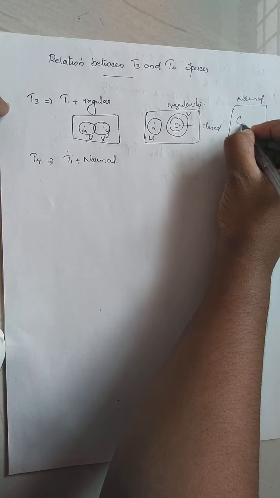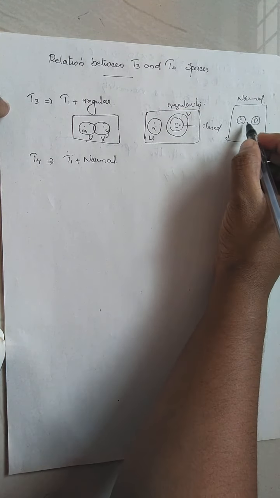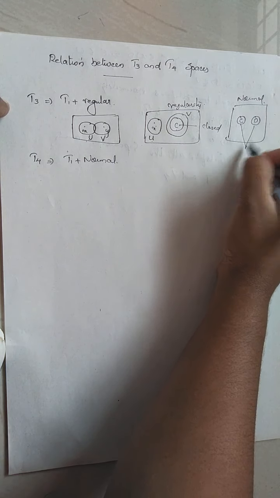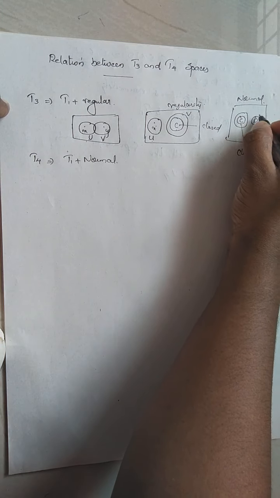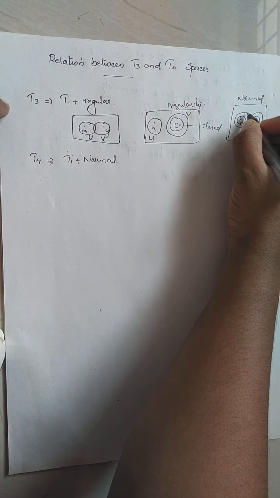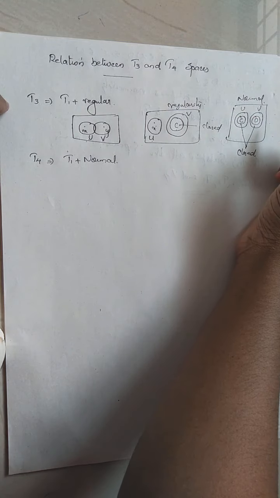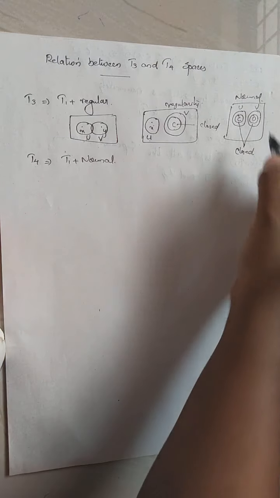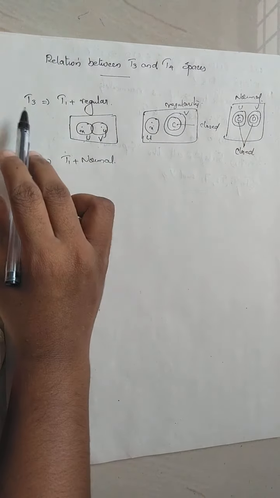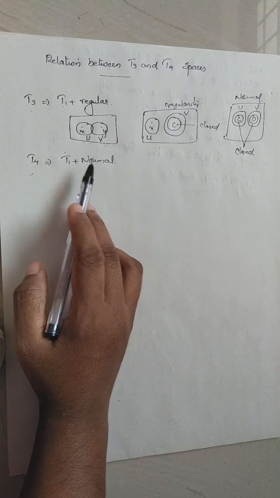When a space is normal means if you consider two disjoint closed sets C and D, then there exist open sets u and v such that C is contained in u, D is contained in v, and u and v are disjoint. Okay, u and v are open sets. So this is the property of normality. A space is said to be T3 if it is T1 plus regular. It is T4 if it is T1 and normal.